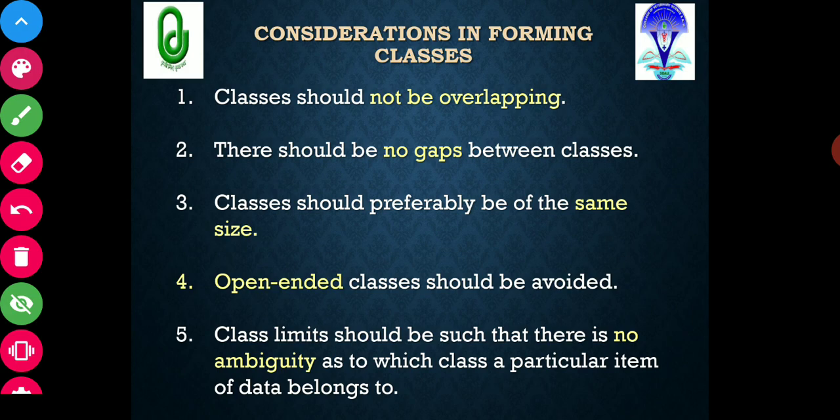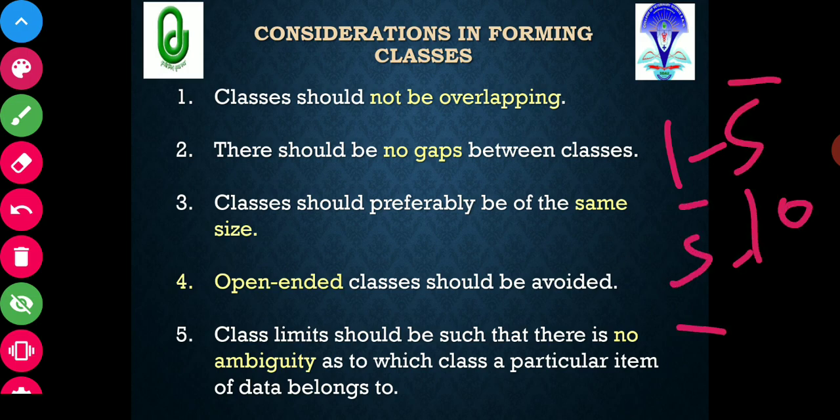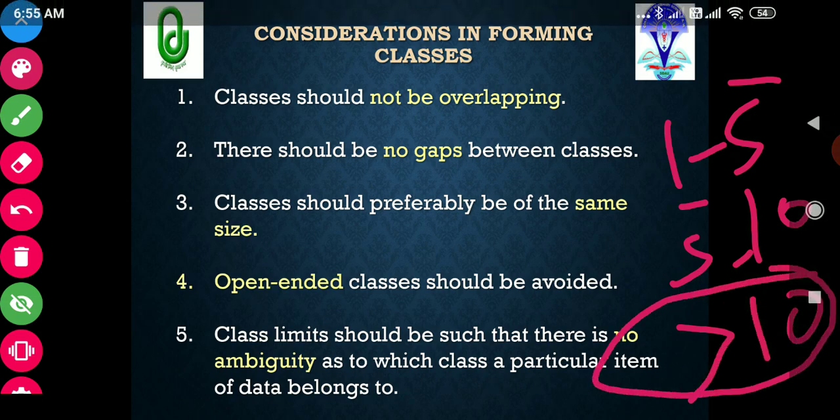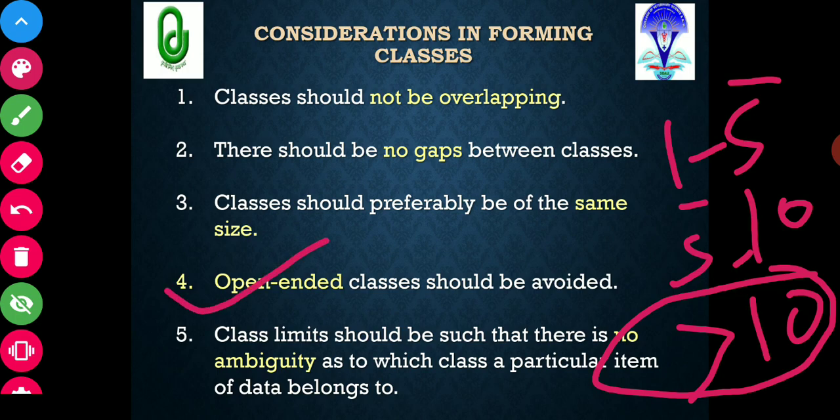Then open-ended classes should be avoided. What are open-ended classes? Suppose you formed a class of 1 to 5, then 5 to 10, and the last class you kept as more than 10. This is an open-ended class. Whatever observation is more than 10 will come into this class. This type of class should be avoided, but under specific circumstances, as per our need, we can keep an open-ended class also, but generally it should be avoided.